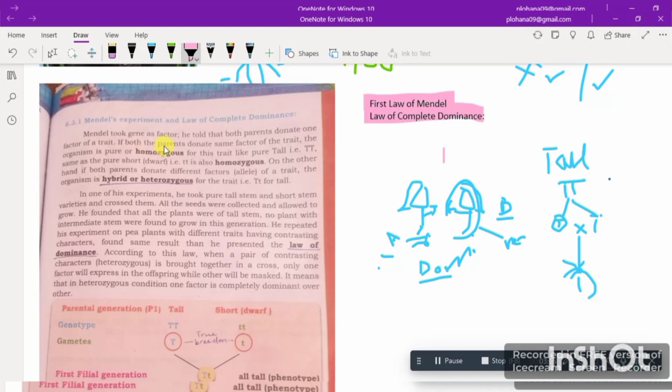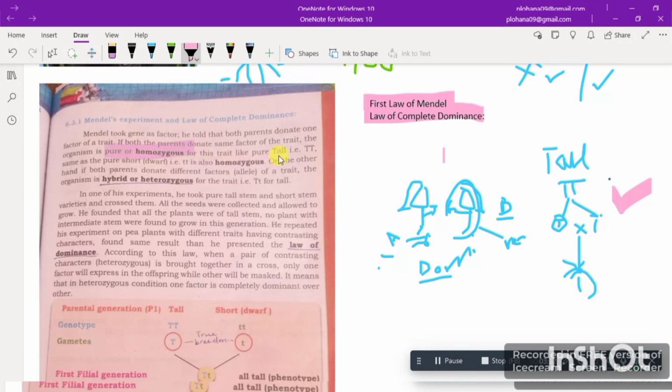So if both the parents donate the same factor, like if I have a mother and a father, and both are tall, so TT, capital T and capital T, that would be the homozygous condition. There will be pure tall, and there would be homozygous condition. As I gave you an example here, this was the homozygous condition. While talking about heterozygous, let me give you an example too.